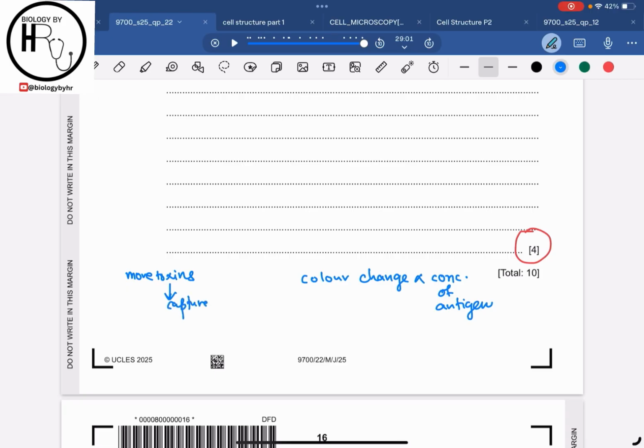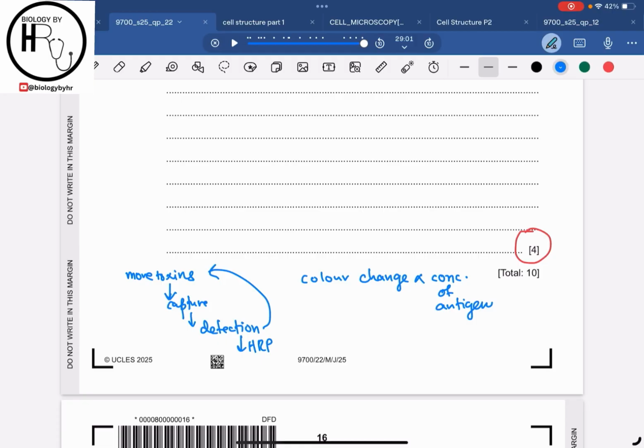And if more toxins bind to the capture antibodies, then there will be more detection antibodies which will bind to those toxins, right? We know that the HRP enzyme was attached to the detection antibody, right? So if there are more detection antibodies attached to the toxins, then automatically there will be more HRP labeled detection antibodies, right?